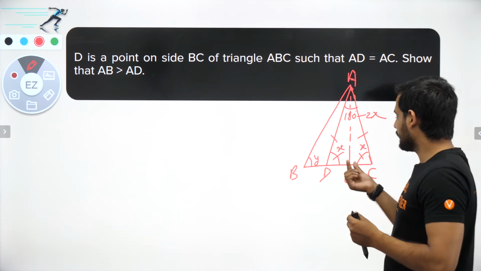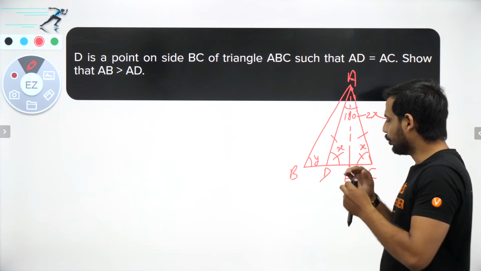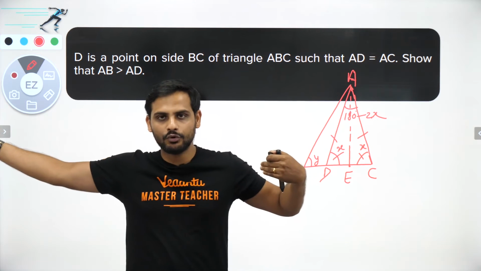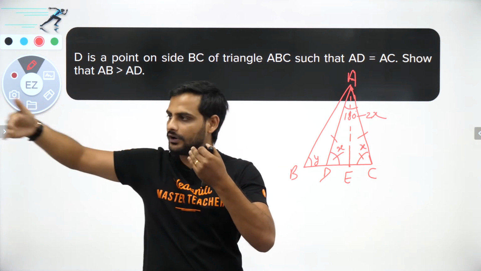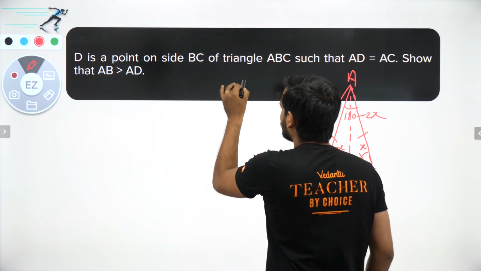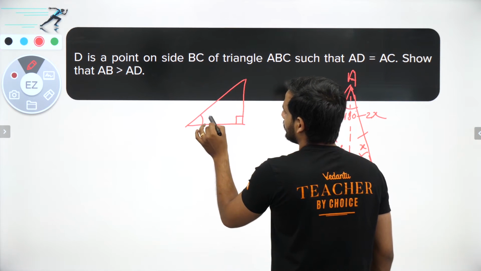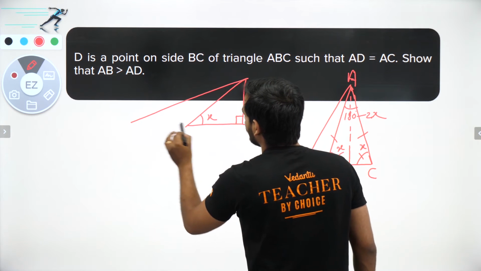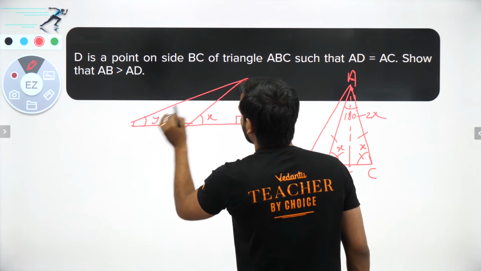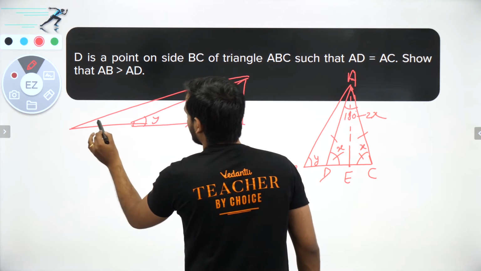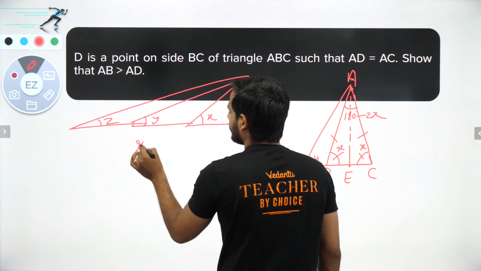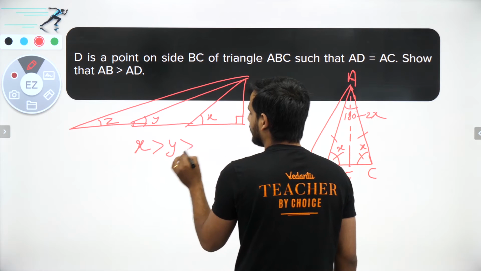Now I know that the more I move away from the perpendicular, the smaller will be the angle. This we have already known. Suppose this is 90 degrees, and this is X, and if I move more away, this is Y, and if I move more away, this is Z. So I can say X will be the largest, then Y, and Z will be the smallest.